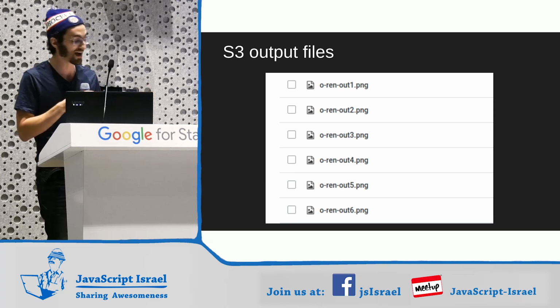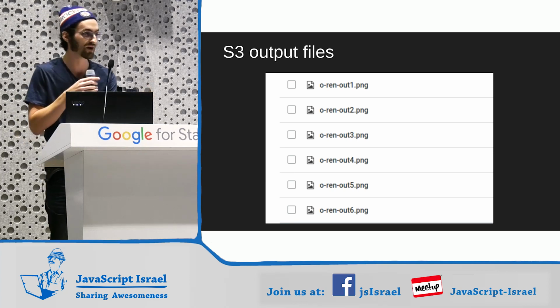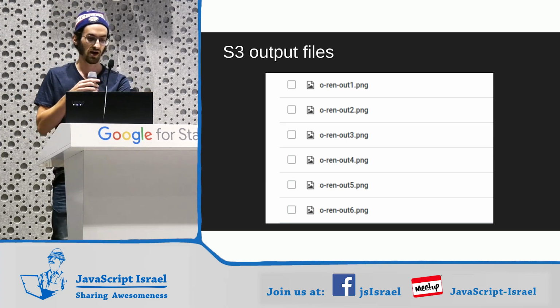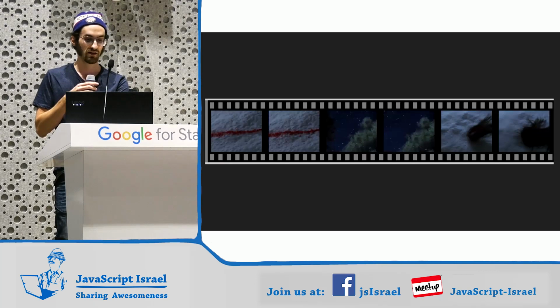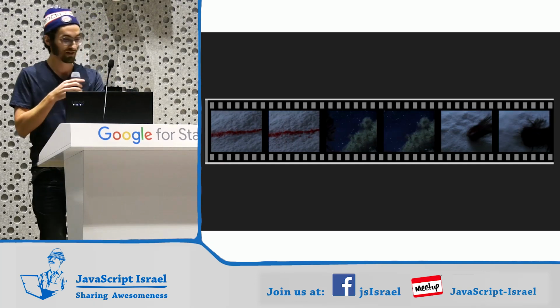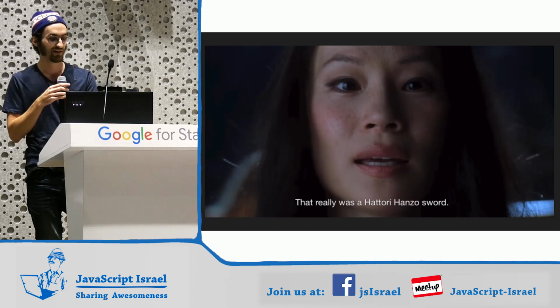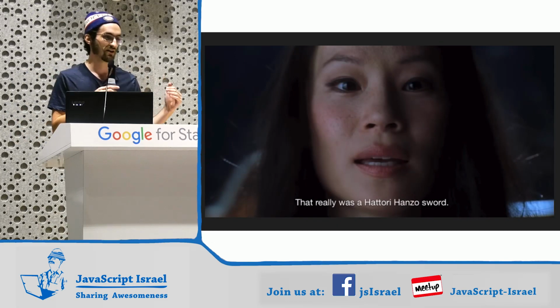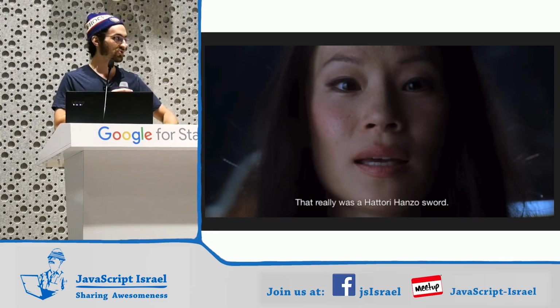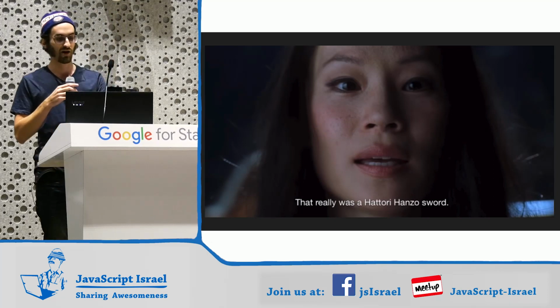So here's the output files for when I uploaded the Oren Ishii death scene. It's an actual screenshot from S3. Here's the actual stills. So we've gotten our second kill, and the Hattori Hanzo blade, Lambda itself, has proven effective in solving our problems.